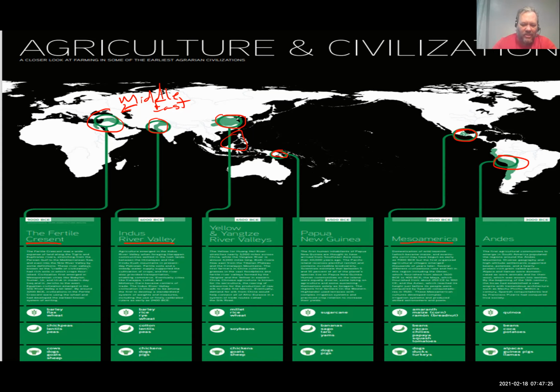All right. So let's take a look at what came out of these. We'll be on this slide for a bit. When we look at the Fertile Crescent, and this is just for a future test question, Turkey is right up in this area. When we look at what got domesticated in those areas, by domesticated we mean that humans were able to use them for survival.